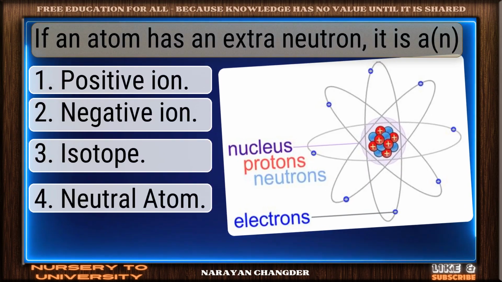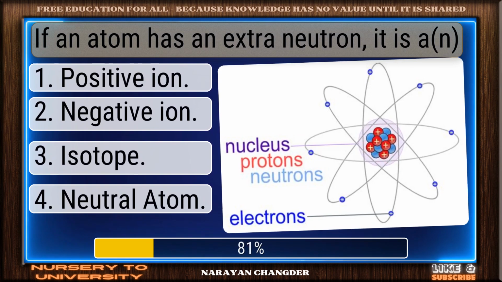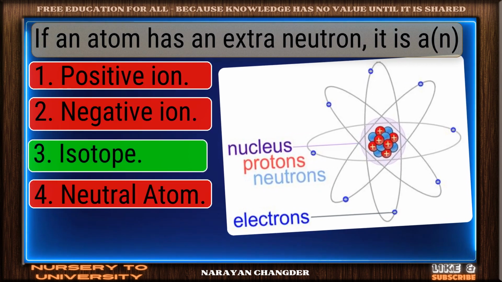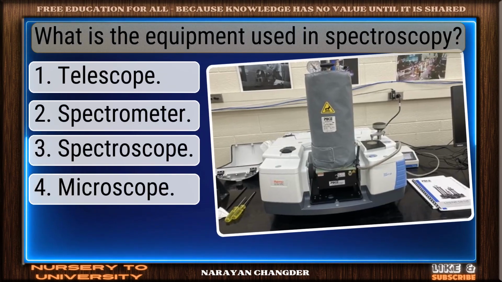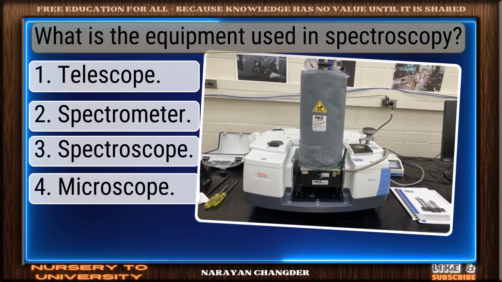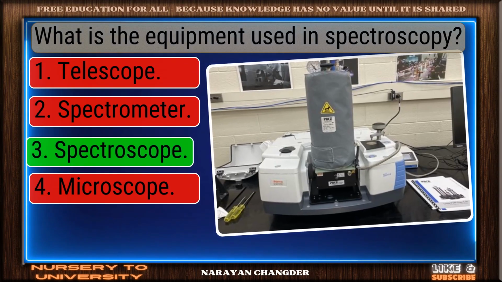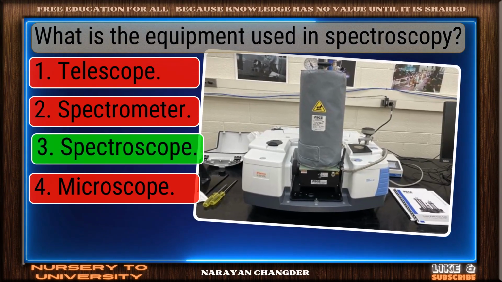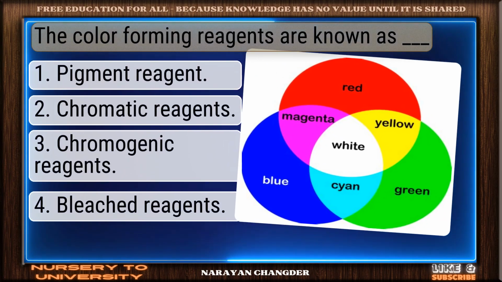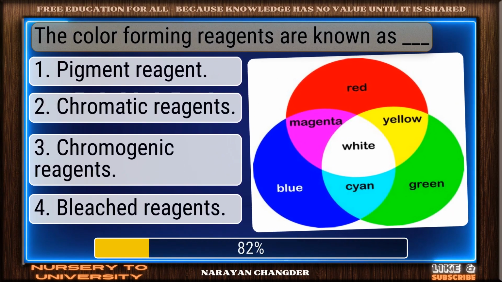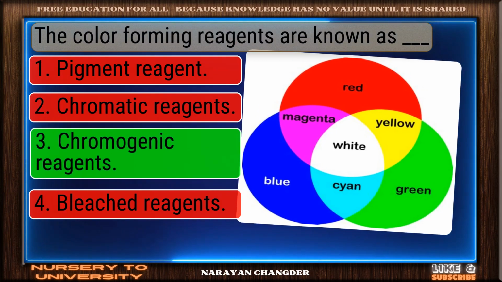If an atom has an extra neutron, it is a? Strong choice. Isotope is the right answer. What is the equipment used in spectroscopy? Good job. Your answer spectroscope works well here. The color-forming regions are known as dash. You got it. Your choice chromogenic regions is right.